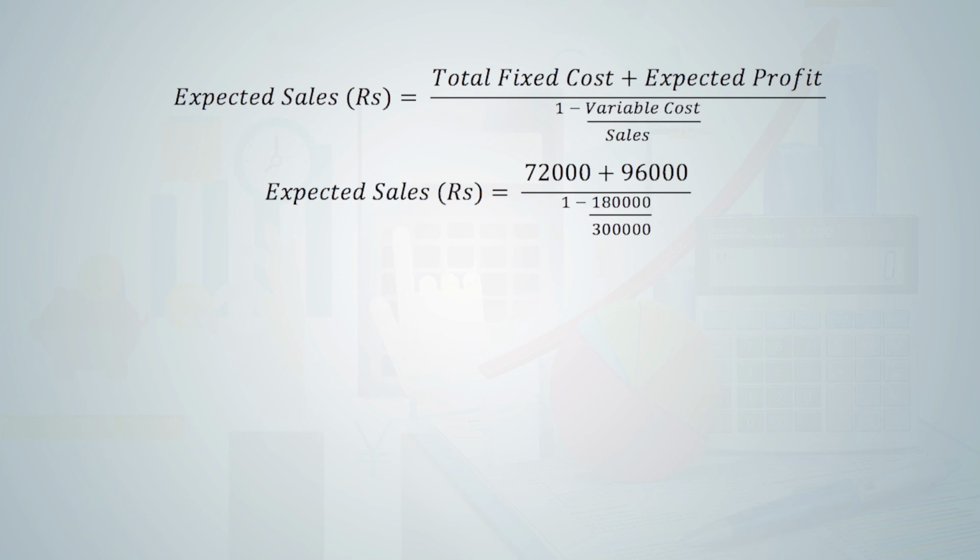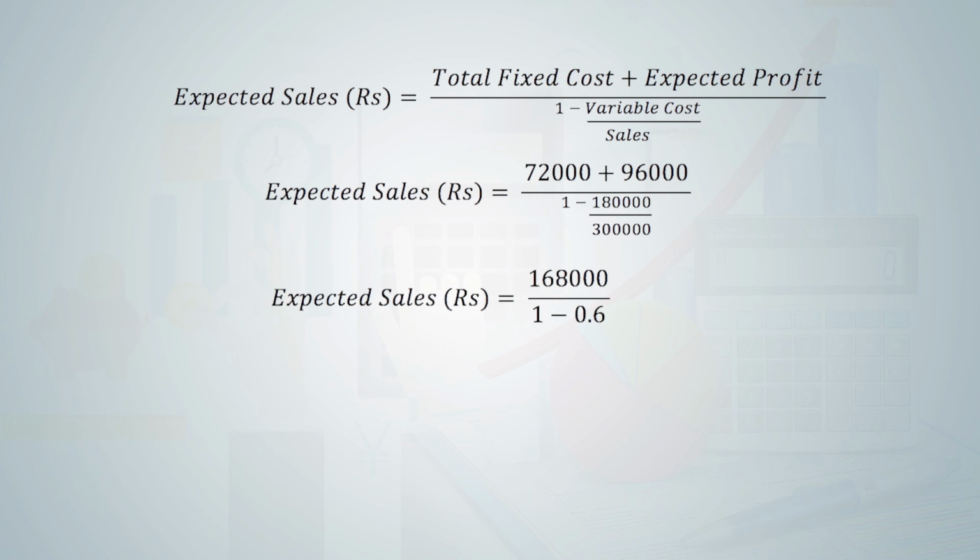We continue with all the other information, that is total fixed cost was 72,000, variable cost was 1,80,000, sales was 3 lakh. Now what we are adding is that expected profit, that desired profit of rupees 96,000 in numerator. So we add 96,000 to the total fixed cost of rupees 72,000. So we get numerator of rupees 1,68,000.